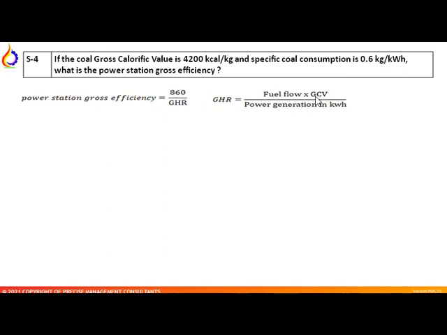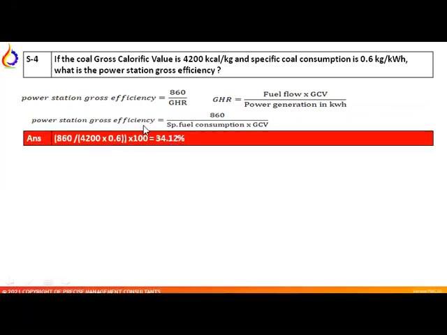So GCV of coal is given to us, that is 4200. We can put this value here. And what is this fuel flow divided by power generation? We can say it is the specific fuel consumption, that is also given to us, 0.6. So if we put the value here, we can get gross heat rate, and this gross heat rate we'll put here, and we'll get the power station gross efficiency. Understood? So power station gross efficiency is equal to 860 divided by specific fuel consumption into GCV. This is a modified formula by considering these two equations.